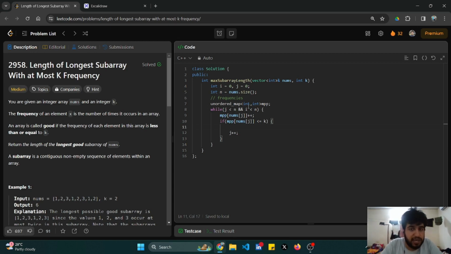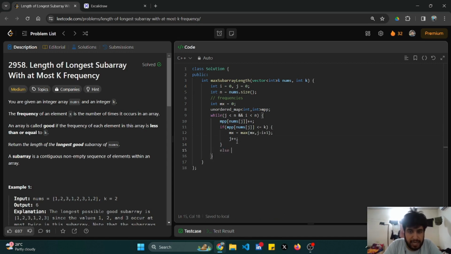I also need a max value that will be updated, storing the maximum length, and it will be initialized to 0. For every valid case, this value would be updated: it would be the maximum of mx and j minus i plus 1.